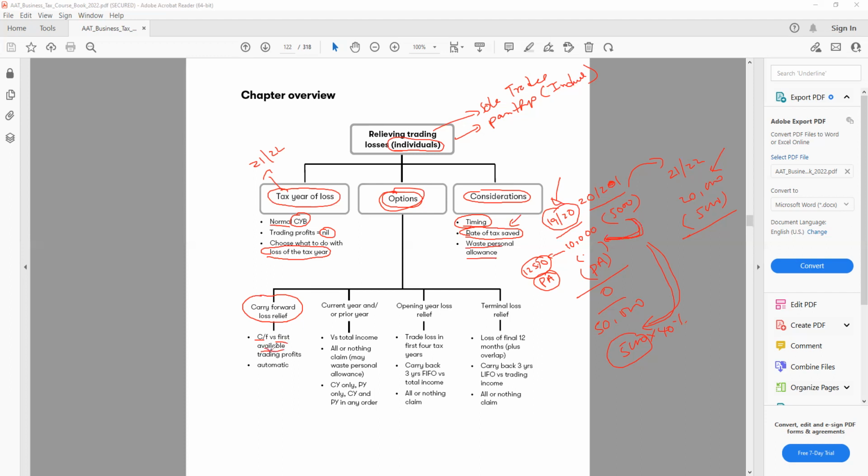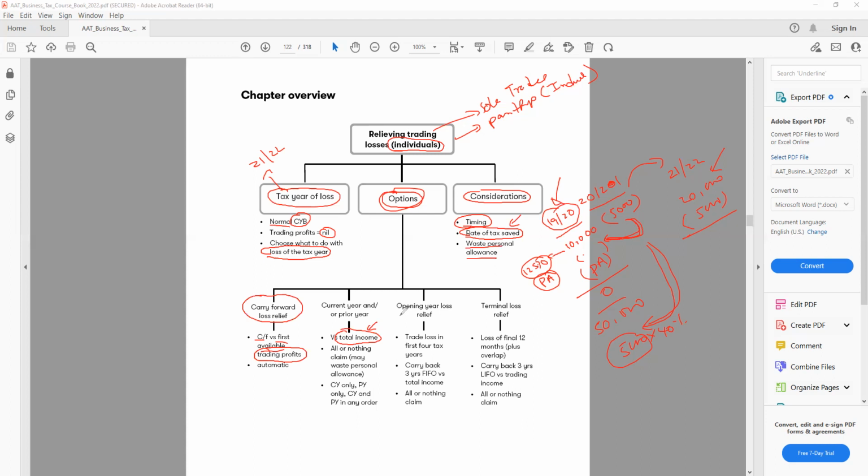Now, this word, I want all of you to remember: trading profit. All of you need to be focused on this word, because in the question there'll be a lot of the words trading profit and total income. Sometimes students get confused between these two. Total income represents any other income we have, for example property income, loan interest income, investment income.